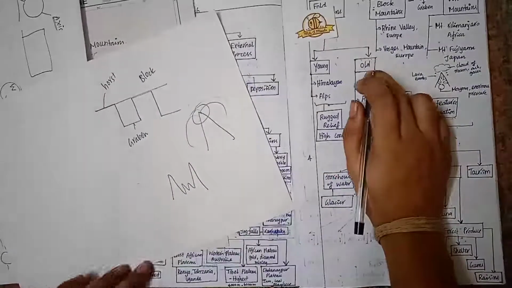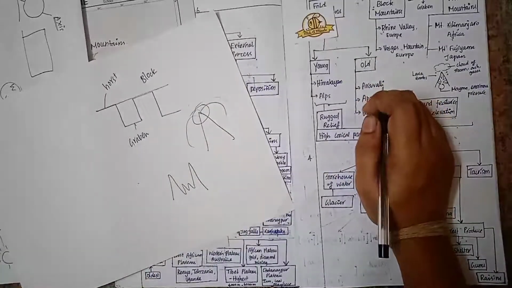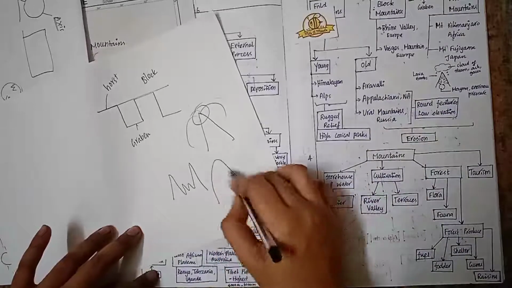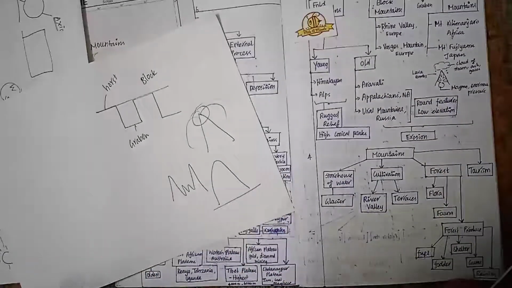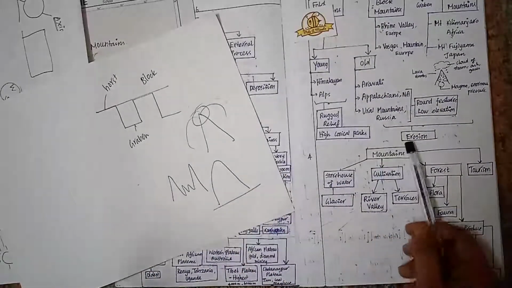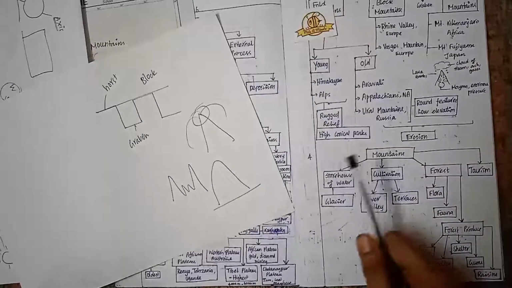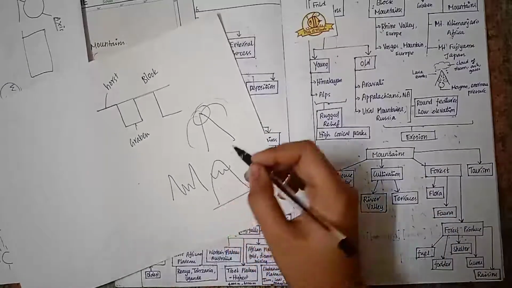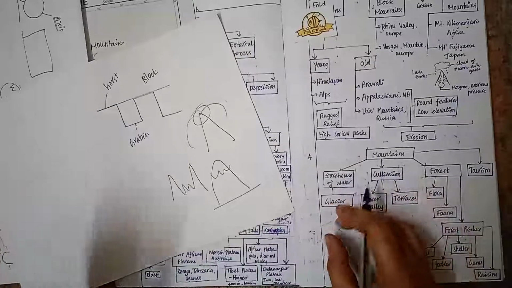Young fold mountains will have a rugged relief and high conical peaks, whereas old fold mountains will have round features and a low elevation. So now what is the importance of mountains? It is a storehouse of water, because many mountains have a glacier, which is a frozen river, and this is a storehouse of water.